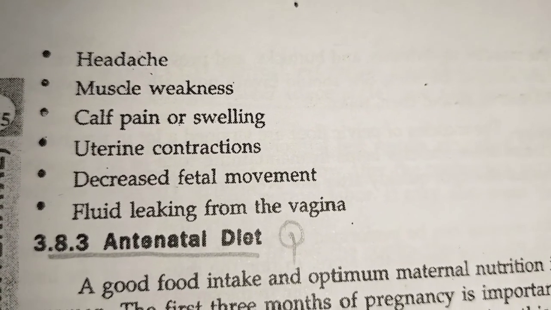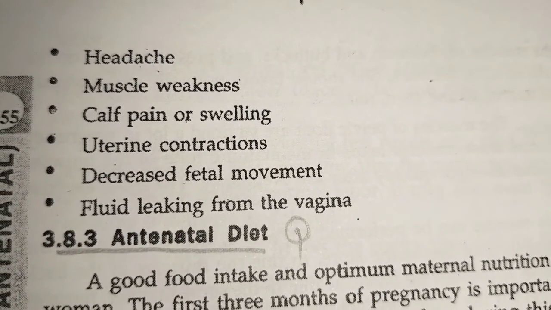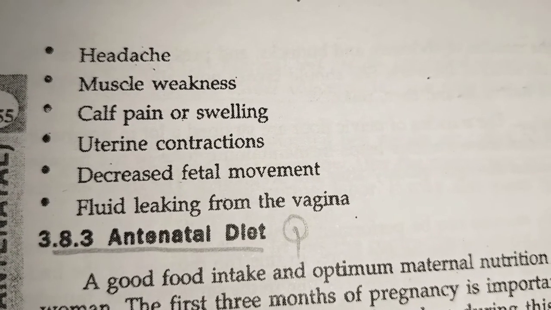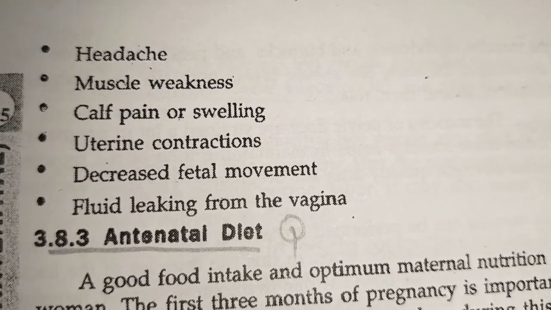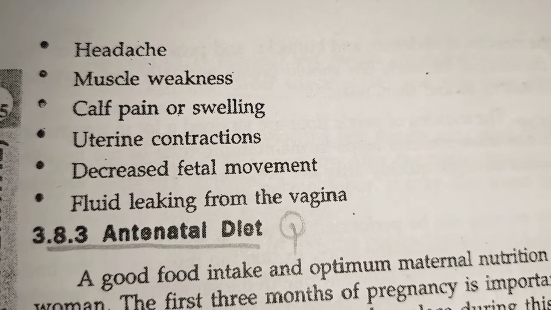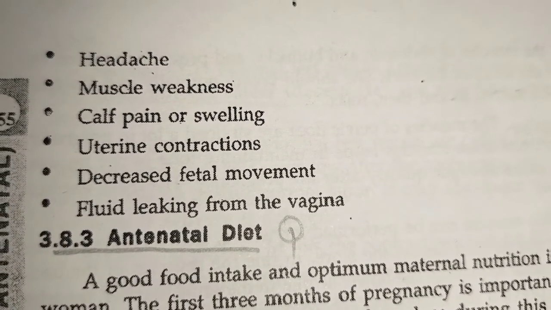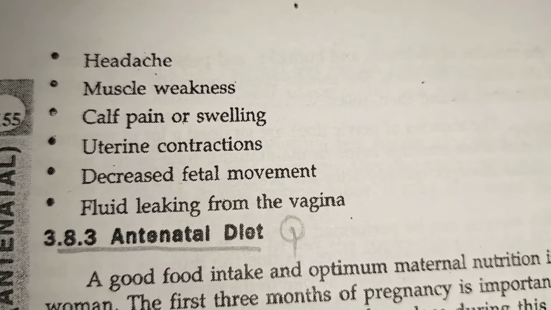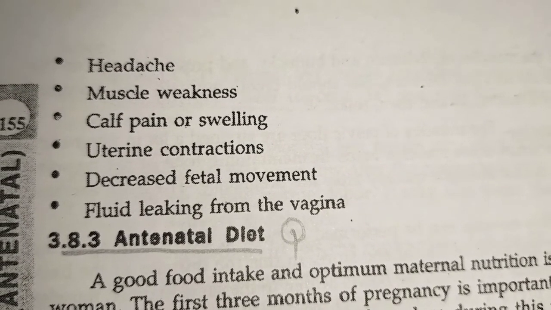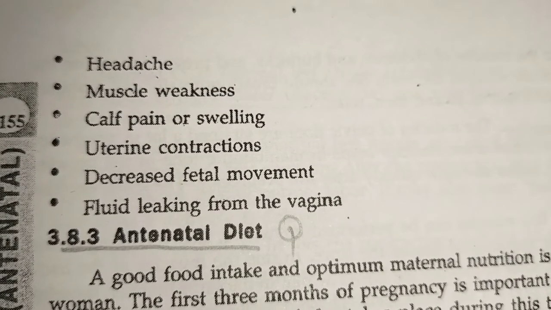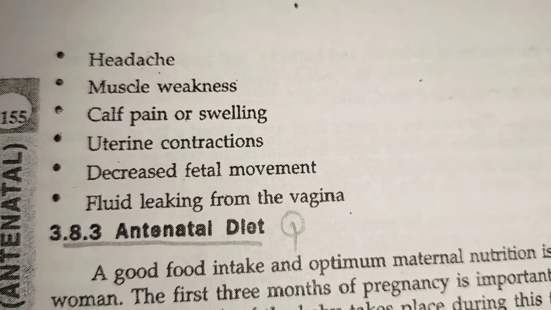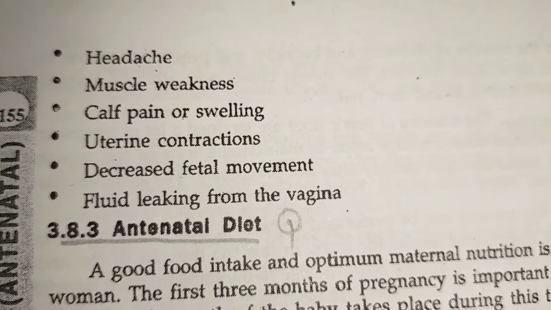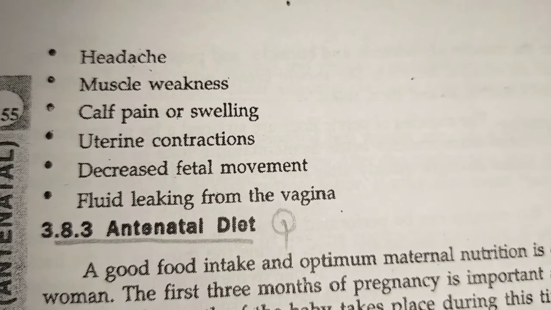Headache. If the headache is getting worse with the exercise, you need to stop immediately. Muscle weakness: if you're not feeling strong, you're feeling very, very weak, then you need to stop exercising. Any pain or swelling: at the time of swelling, nobody is going to exercise, so no need to exercise. Uterine contraction. If you feel any kind of uterine movements or contraction, you need to take rest and please don't do the exercise.